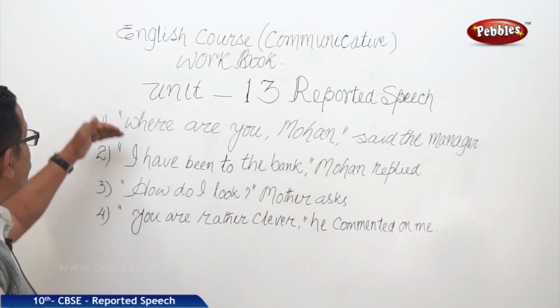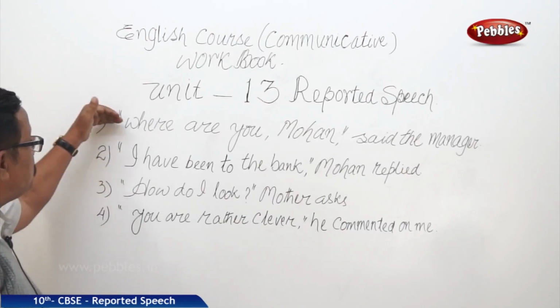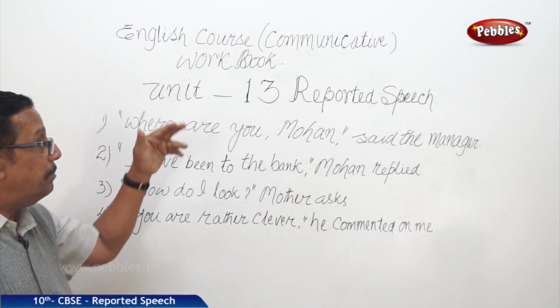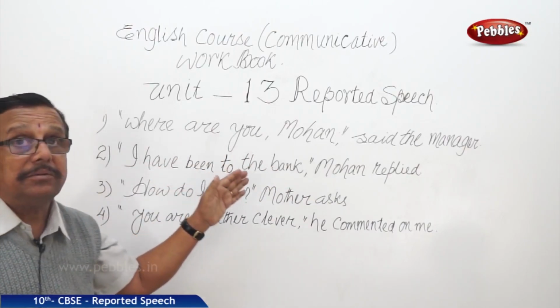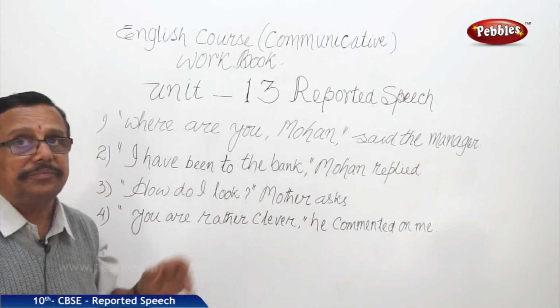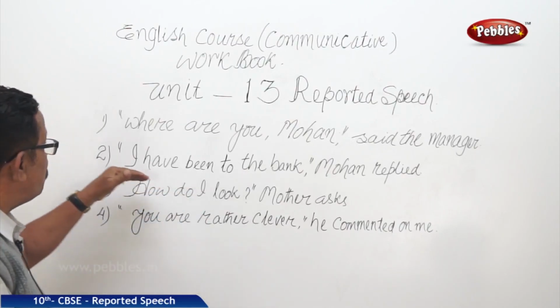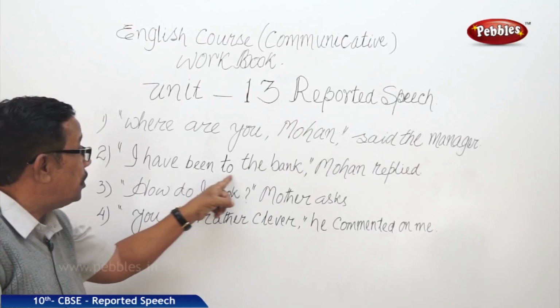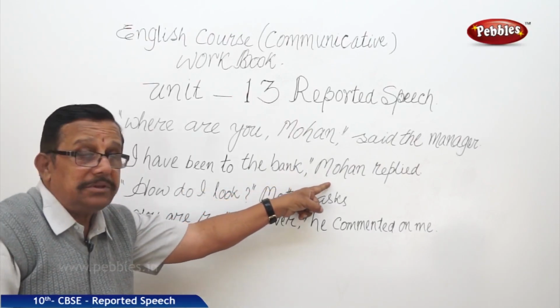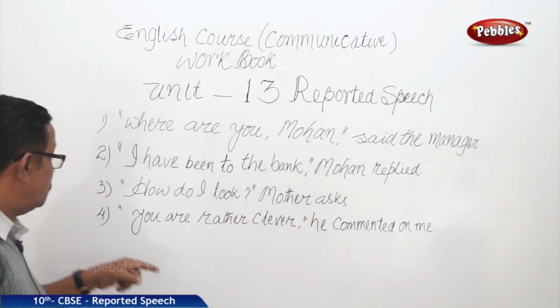Now, second, "I have been to the bank," Mohan replied. We can see the first one and second one are interlinked. The manager asked a certain thing and Mohan replied to his question. In this second sentence, this is the spoken part and this is the non-spoken part.